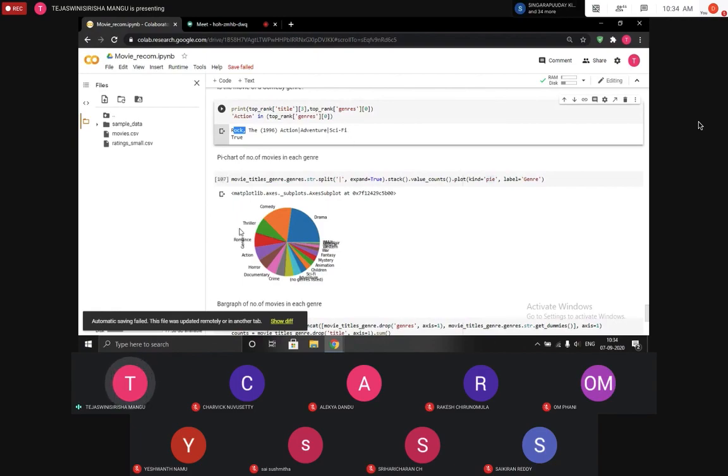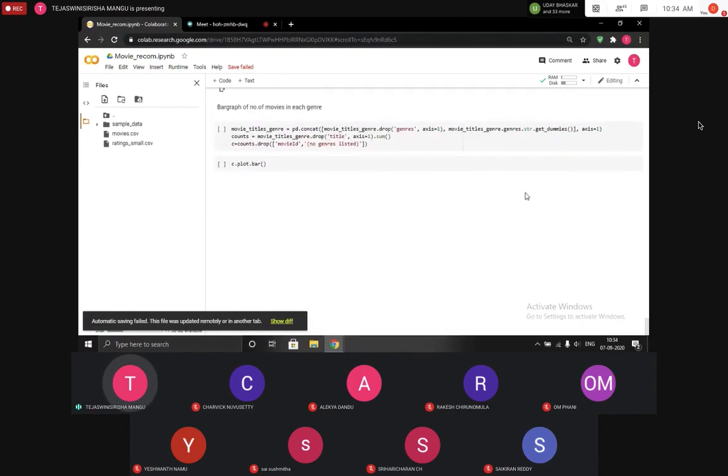Similarly, we get a data frame or a table for all the movies in our database, which basically has ones and zeros to represent which genre the movie actually belongs to. Next, we are dropping the genres column, because now we have got the dummies table. We don't actually require the string of all the genres that we have.